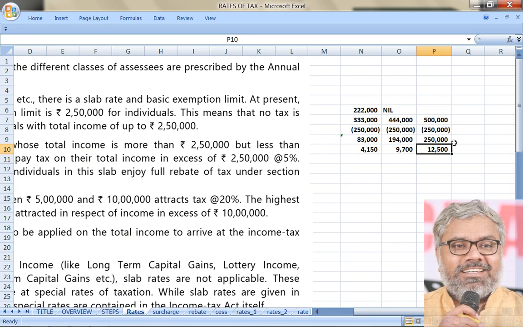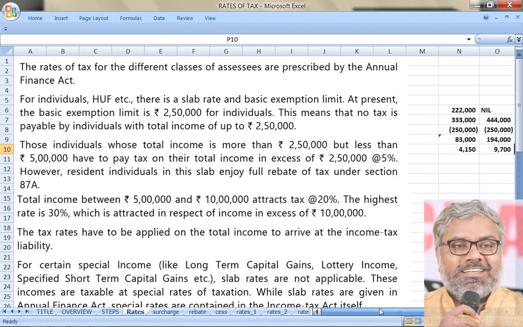There are still more steps to be done. We can call this the base tax liability. According to the rates of tax, this is the base tax. So if the income of the SSE is 5 lakhs, then the income exceeding 2,50,000 is 2,50,000 itself, on which 5% means 12,500. That is what we are talking about when the income of an SSE is between 2,50,000 and 5 lakhs. For exactly 2,50,000 also, the income tax is nil.